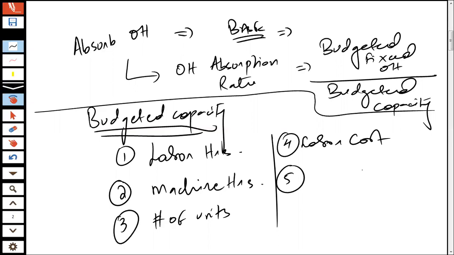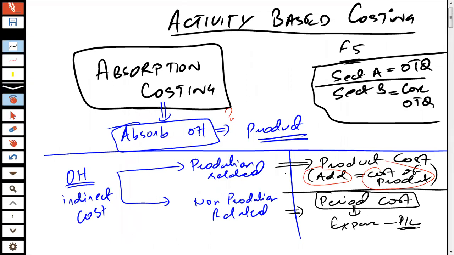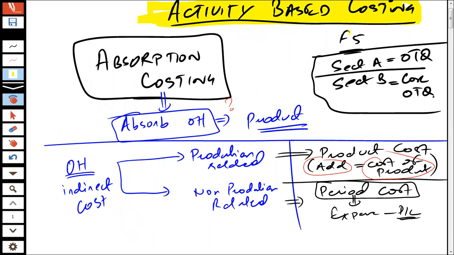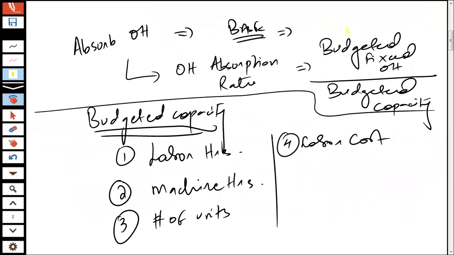So there could be multiple ways on the basis of which these overheads are absorbed into the production cost. Generally speaking, I'm trying to recall the basic concept of absorption costing. Not because I have to teach you absorption costing, but because I have to teach you activity-based costing. And for me to be able to teach you activity-based costing, it's important that I recall absorption costing, which simply means that you absorb the production-related overheads into the product cost on the basis of various factors. It could be labor hours, machine hours, number of units, etc.